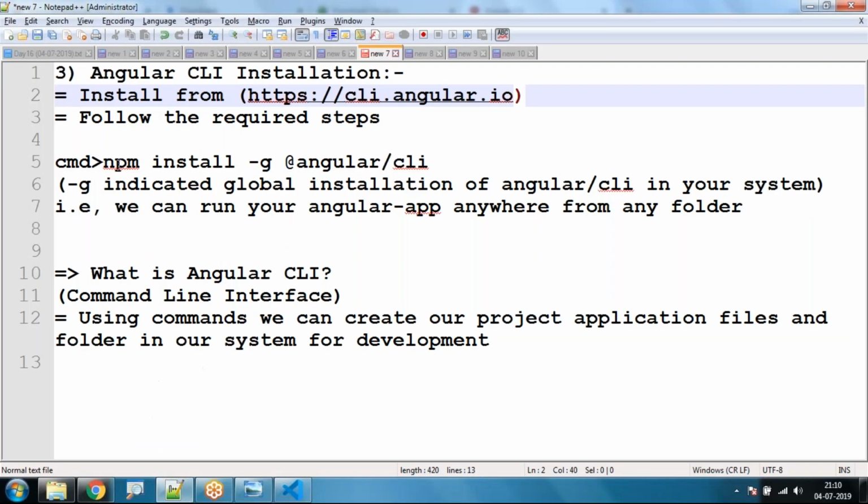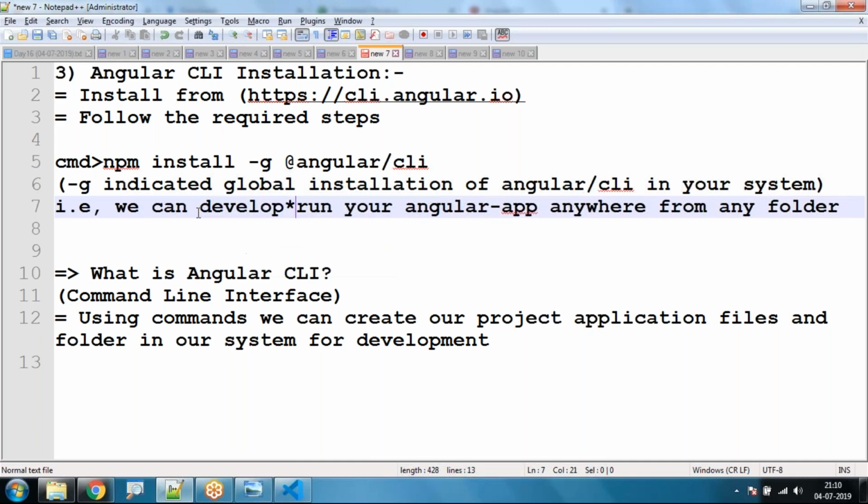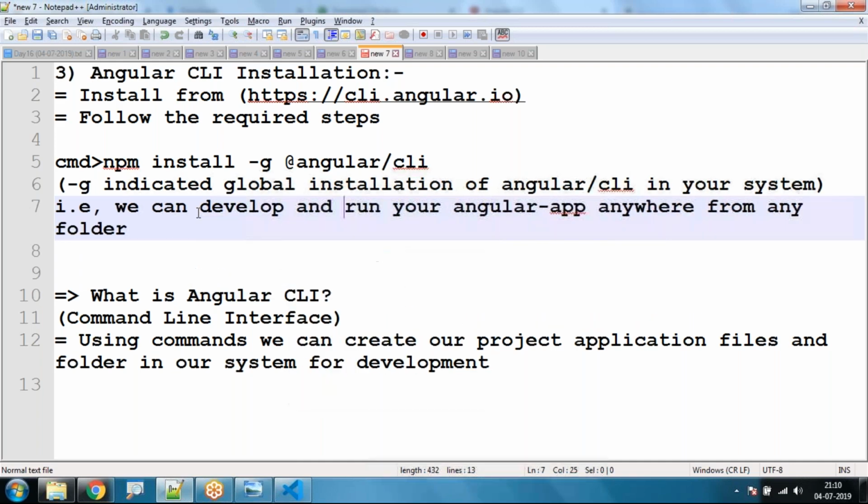Right. So I'm going to use this command npm install -g. So -g indicates global installation of Angular CLI in our system. This global installation indicates that we can develop and run our Angular application from any folder. You can develop and run it from C colon, D colon, G colon, or from any folder in your system. So -g indicates global installation in your system. Is it okay, all of you?